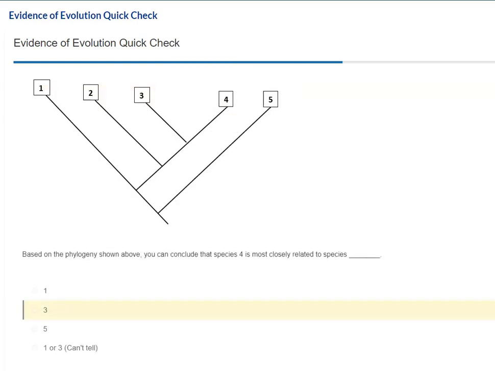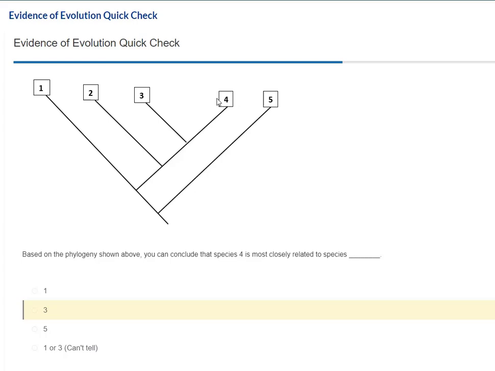Next question. Based on the phylogeny shown above, you can conclude that species 4 is the most closely related to species, and it's asking you which one it is closely related to. So if you remember from the phylogenetic tree, the closer a species is on the evolutionary tree, it's just going to be physically located on the picture, the closest. So 1 is like the oldest species, so it's furthest away from 4. And as you move closer, they are more closely related. So this one's kind of, you can just kind of look at it.